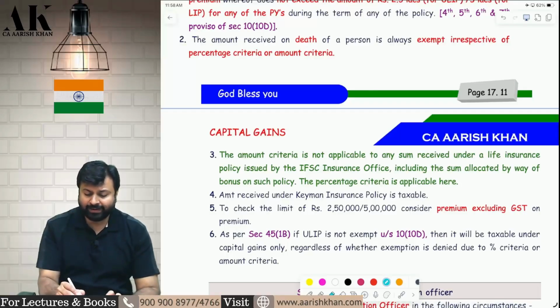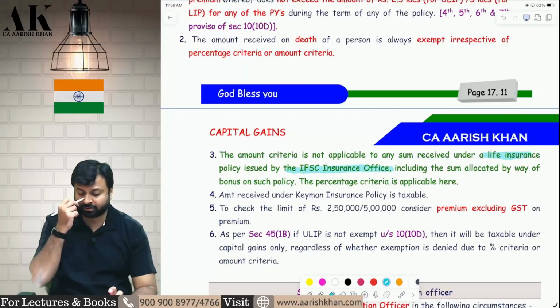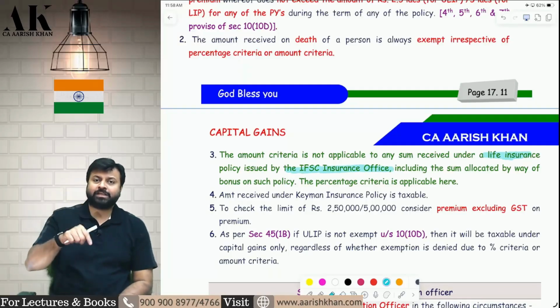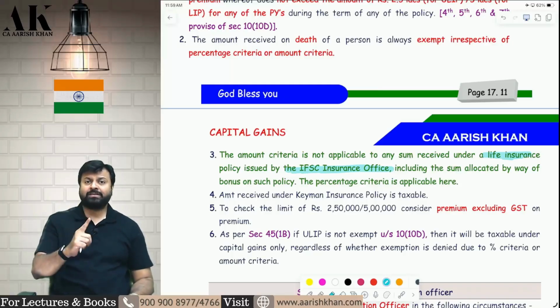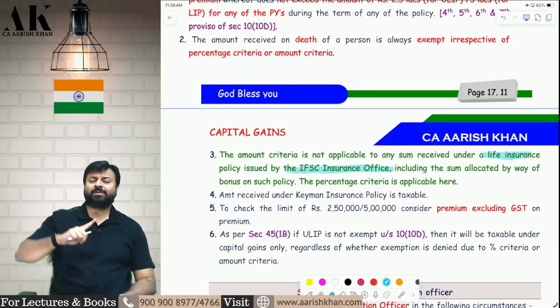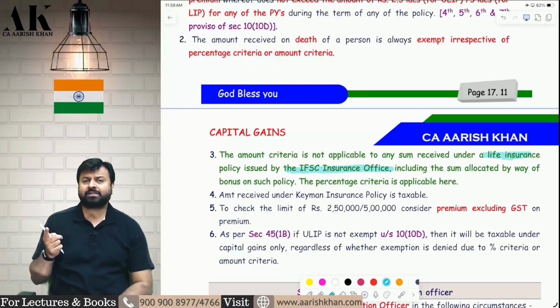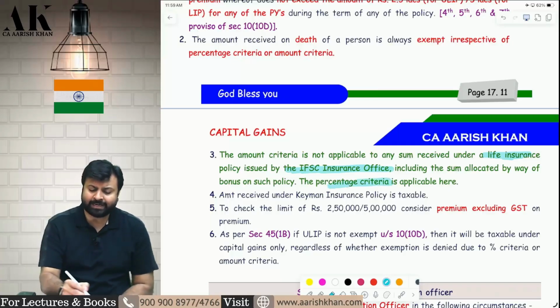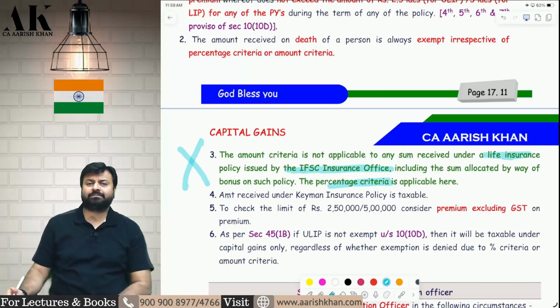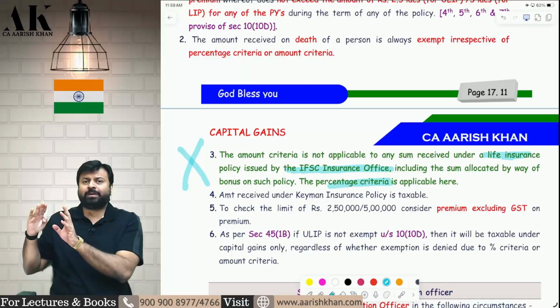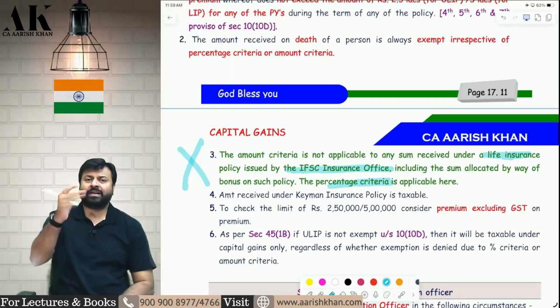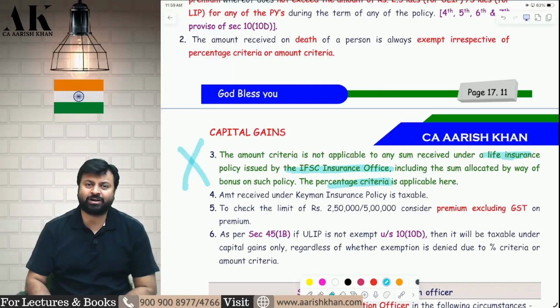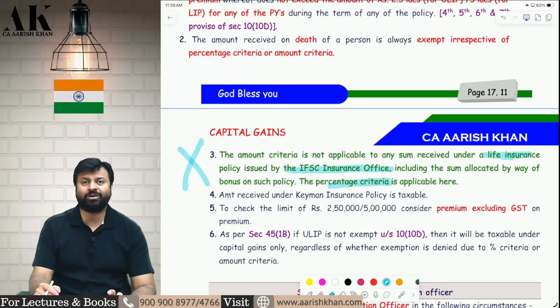If you buy a life insurance policy which is issued by an IFSC insurance office. So if the insurance policy is purchased from Mumbai on or after 1st April 2023, then you have to fulfill both the percentage and amount criteria. But if the insurance policy is purchased from an IFSC insurance office on or after 1st April 2023, then you have to fulfill only the percentage criteria. Amount criteria is not applicable for them. So all the rich people will go where? If you want to buy an insurance policy whose premium is more than 5 lakhs, you will go to the IFSC insurance office in Gujarat and buy from there. It is exempt. Their amount criteria is not applicable, only the percentage criteria is applicable. I hope it is clear to all of you.